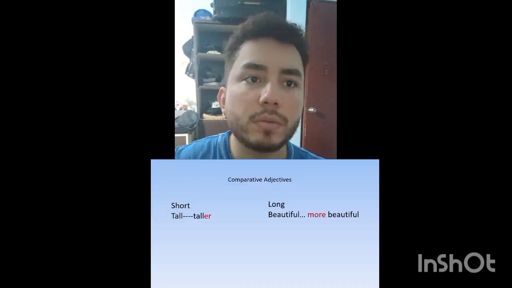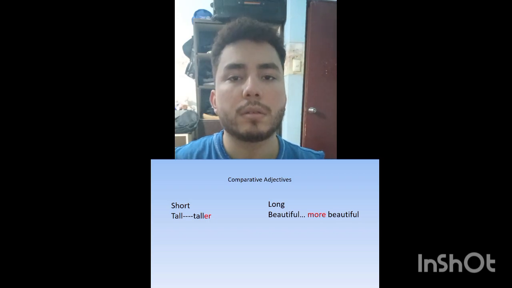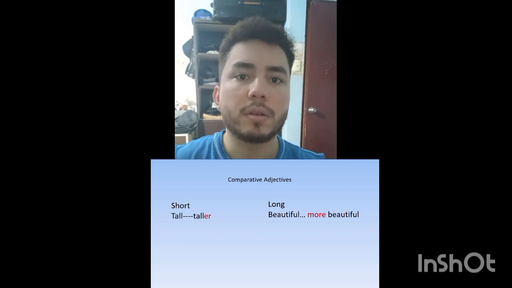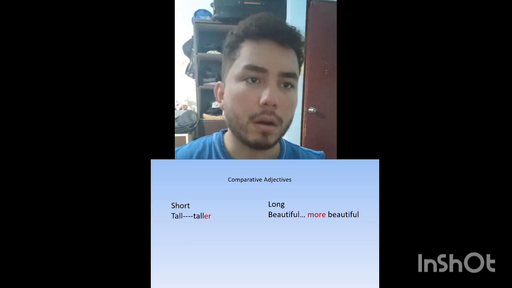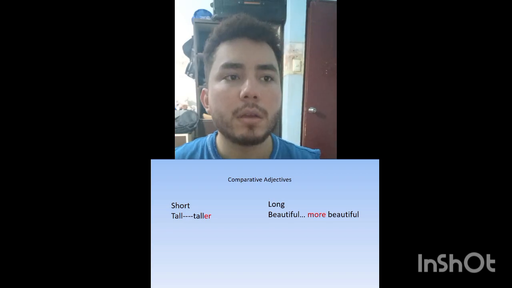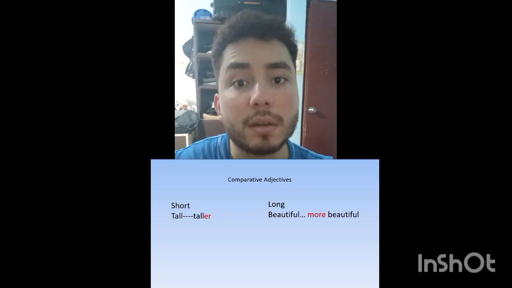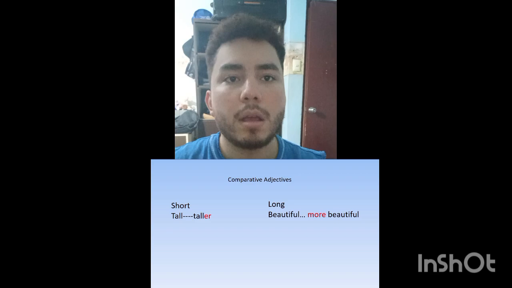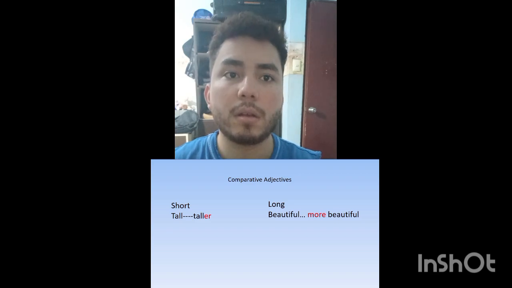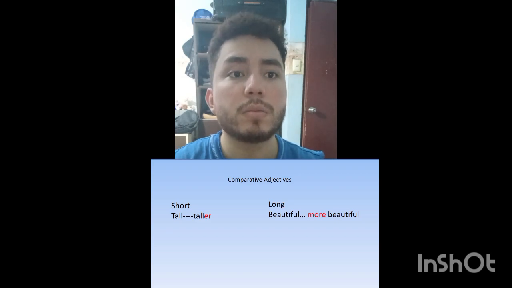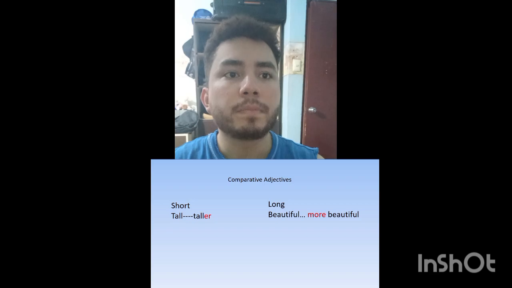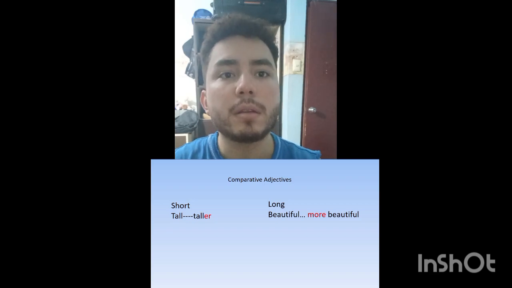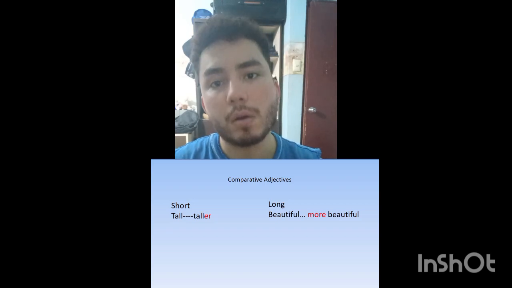Comparative adjective. They compare two things. Structure. Short adjectives use "-er." Example: He is taller than her. And long adjectives use "more." Example: The painting is more beautiful than the other one.